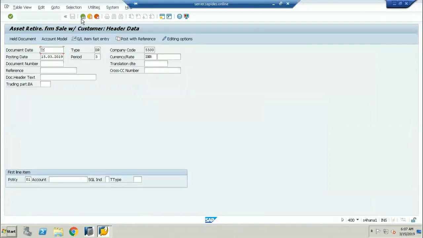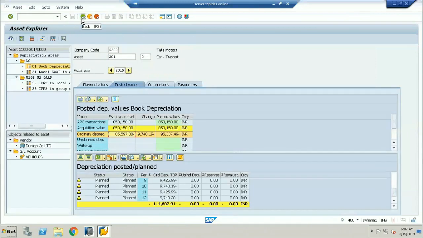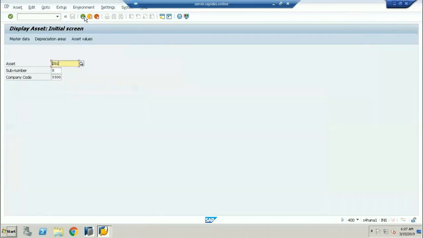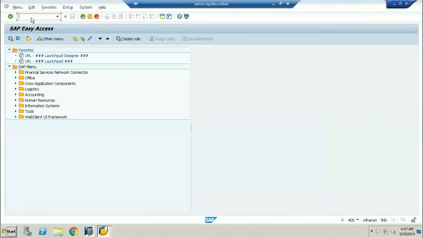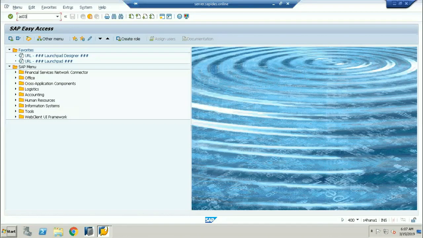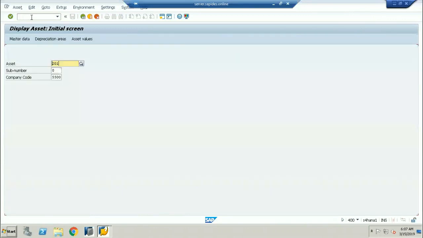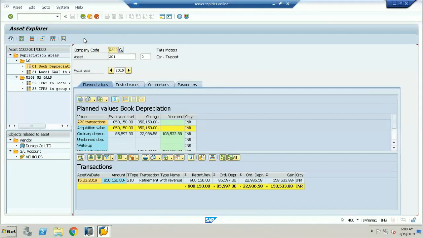I'll go to the asset now. I'll just go back. Again I come back, AS03. Now again, I'm displaying the same asset. If I click on the asset value, it will show the complete list here.